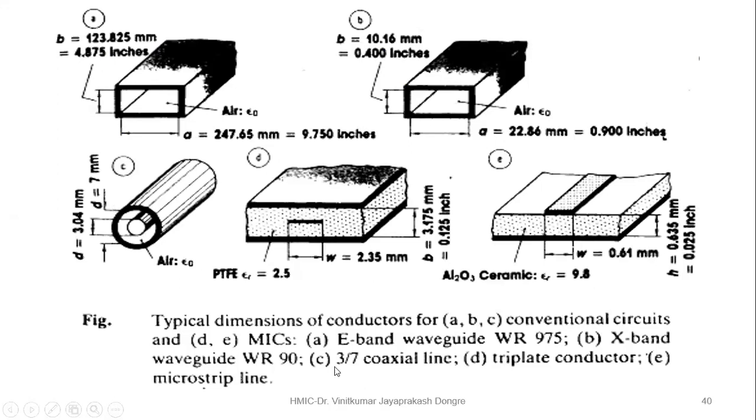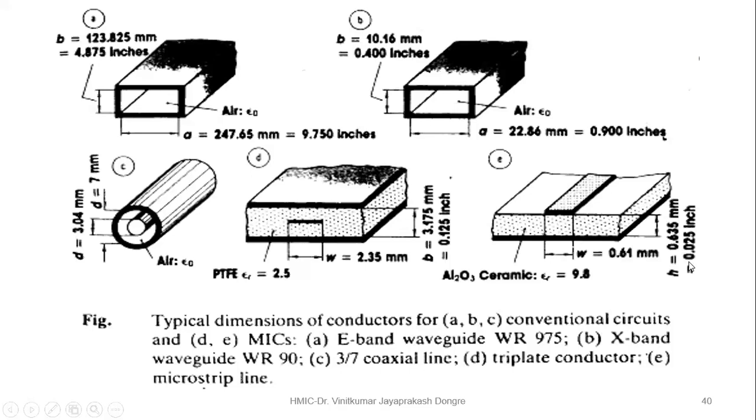This is a 3 by 7 coaxial cable. 3 by 7 means, as you can see here, the center conductor thickness is around 3 mm, and the outer conductor diameter is 7 mm. So it is the center conductor to outer conductor ratio of 3 by 7, so it is called 3 by 7 coaxial cable. Then next you will have this triplet conductor. This triplet conductor is nothing but your strip line, with a center conductor and two conductors at top and bottom, which are the ground conductors. And the last one is your microstrip line.